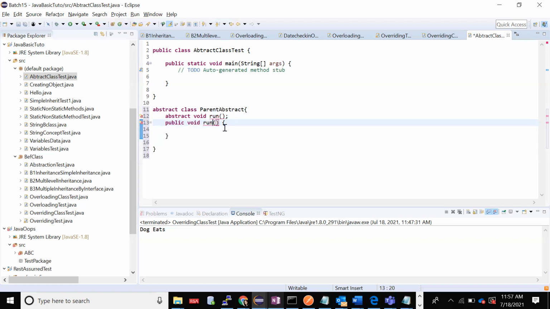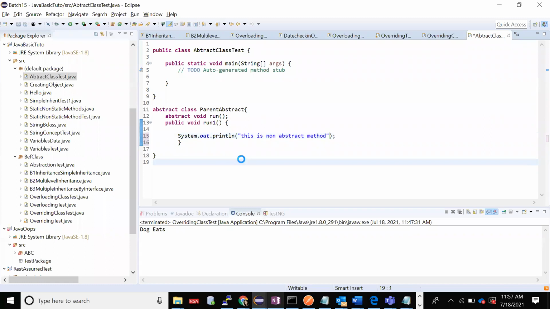Okay, so I'll create run one. Then I'll just print that, System.out.println. I'll tell this is a non-abstract method.